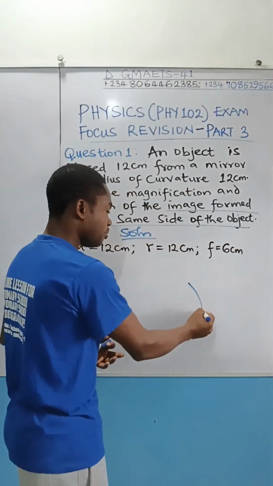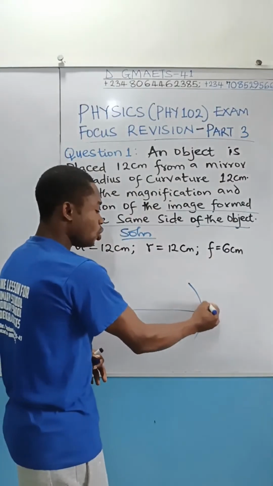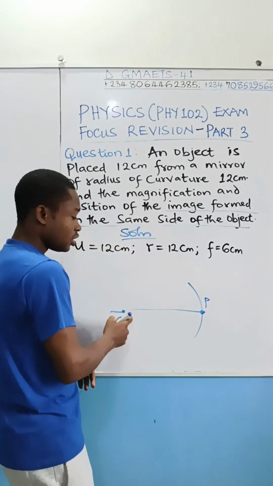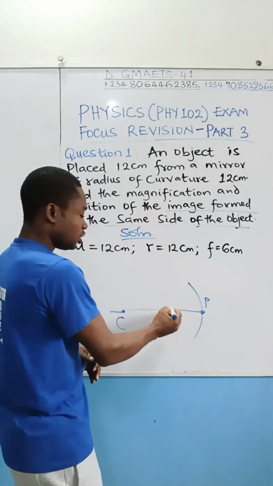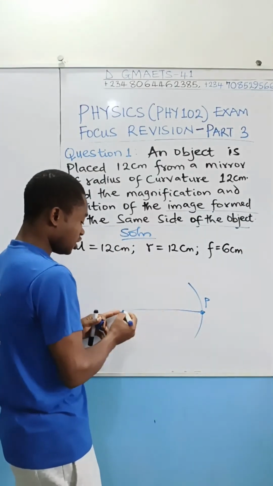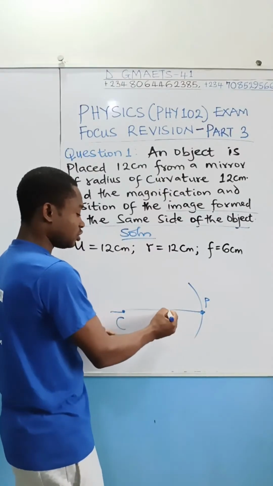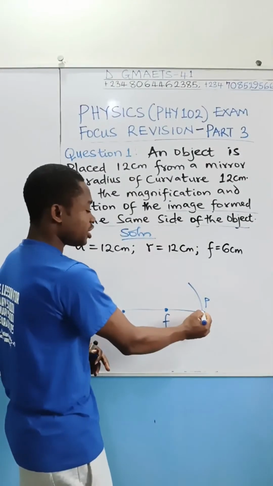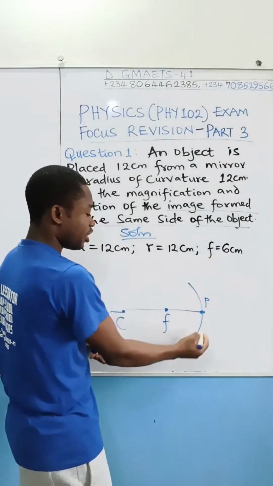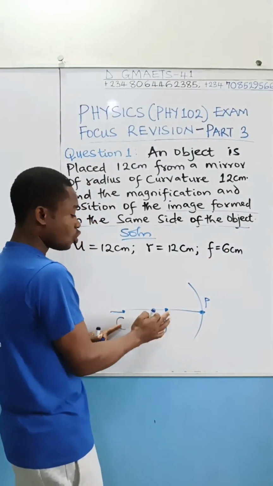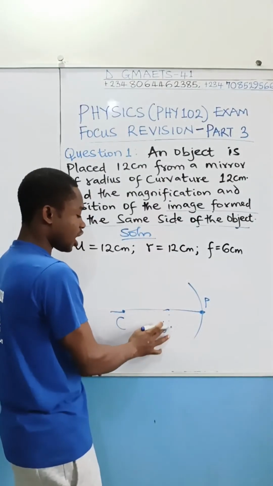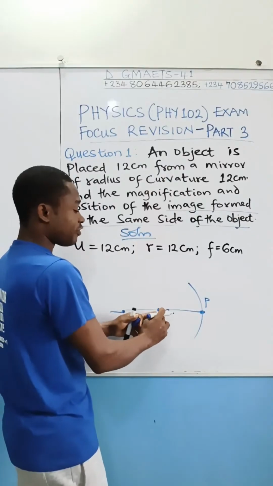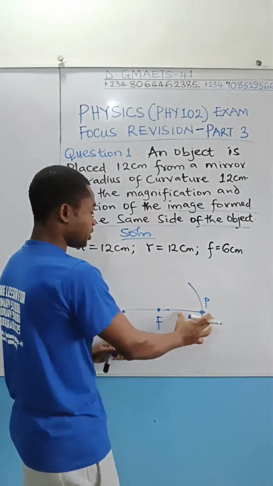If this is the mirror, this is the pole. Now, let's say here is the center of curvature, 12 centimeters from the pole. The distance from here to here is the radius of curvature. Let's say this is the principal focus. So from here to here is your focal length, 6. Radius of curvature from here to here is 12. So the middle of it gives us our principal focus, and the length from here to here is the focal length, which is 6.